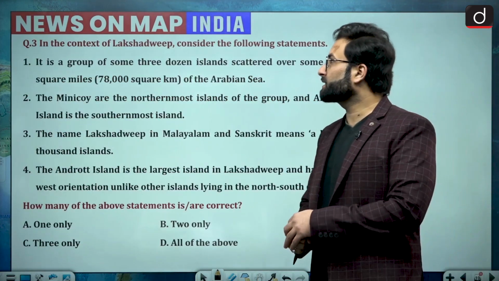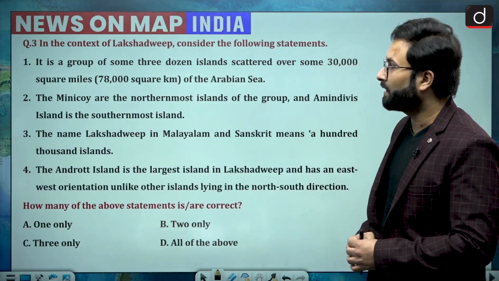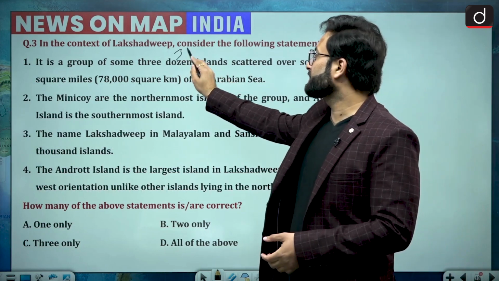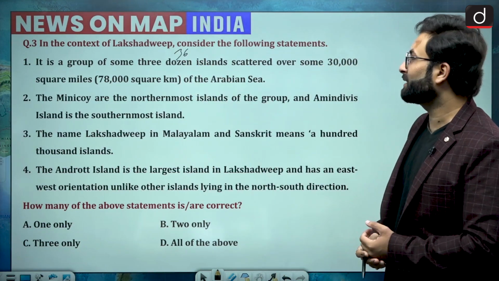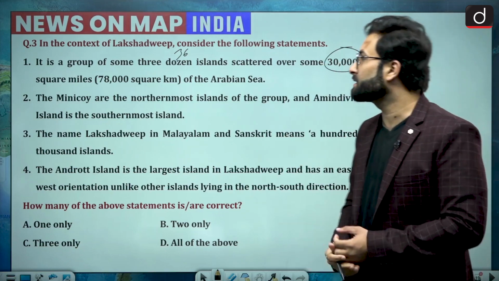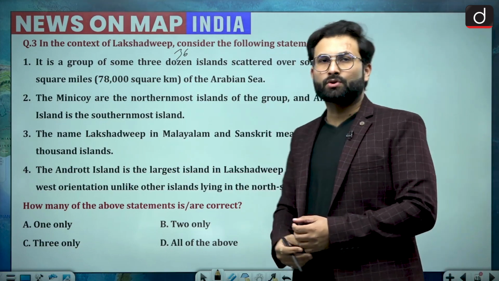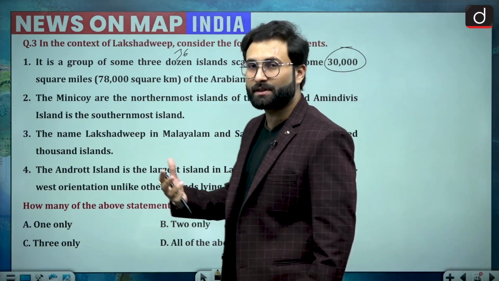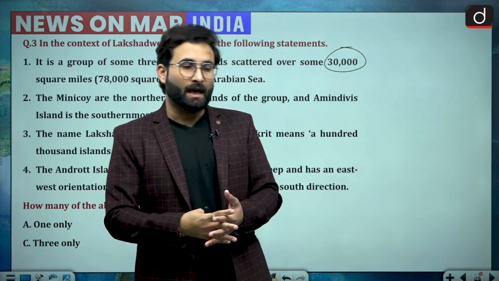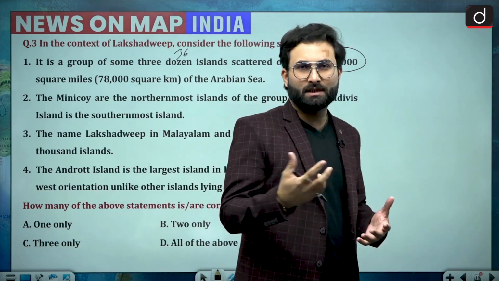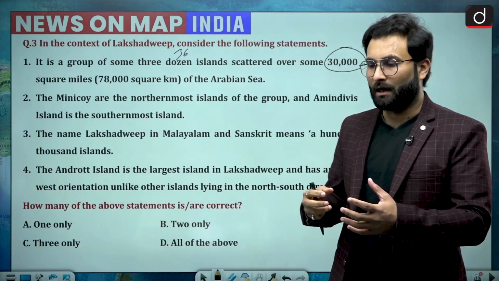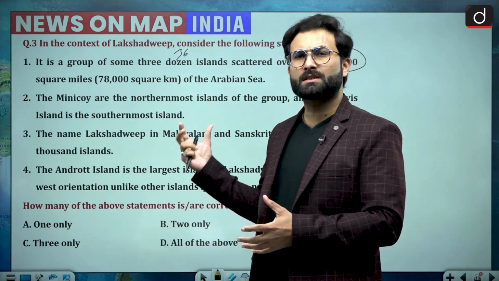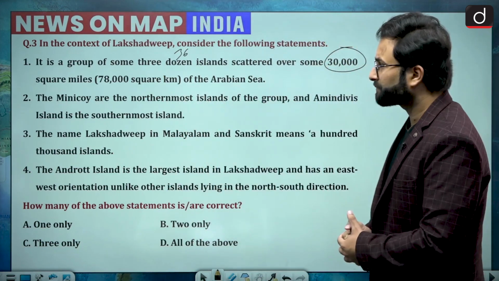In the context of Lakshadweep, consider the following statements. It is a group of some 3 dozen islands, that is, you can say nearly 36 islands, scattered over some 30,000 square miles of Arabian Sea. So when we are talking about Lakshadweep, it has been in the news because our Prime Minister made a visit over there and inaugurated a few projects. And during the visit, he posted some photos which started some social media tensions between India and Maldives. So that is why it was in the news, and we have taken this question.